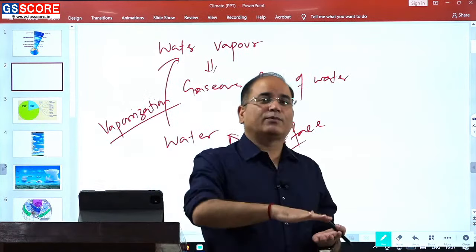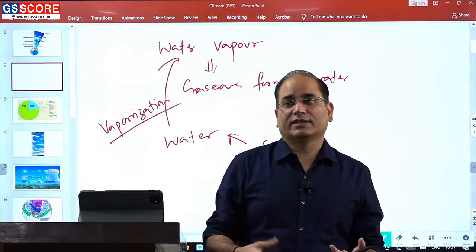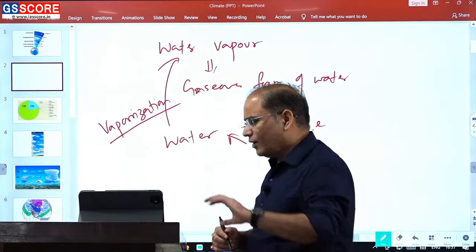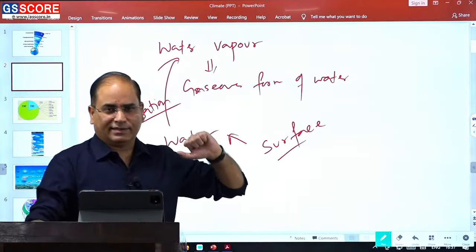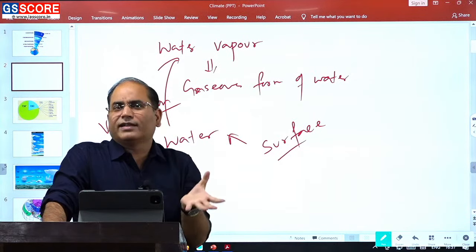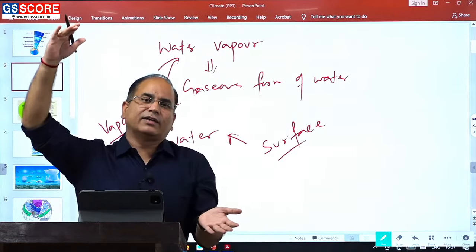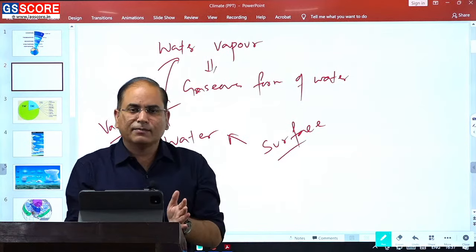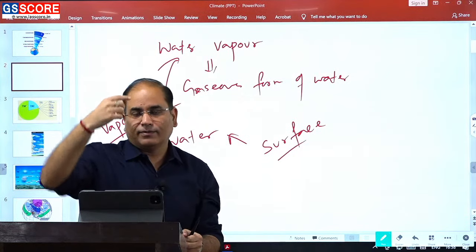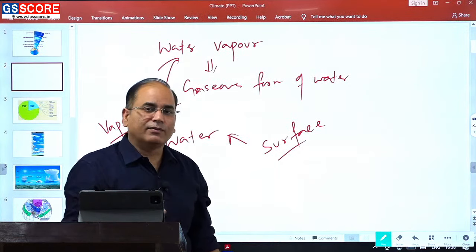And if the source of water is on the surface, obviously the higher amount of water vapor will be present on the surface. Let's say the question is asked: where will the proportion of water vapor be higher, on the ground or in the atmosphere above? You need not think of anything. Don't bring complexity, like matching low latitude surface and higher latitude atmosphere, nothing like that. Keep it very simple: whenever there is an increase in altitude, the source of water is on the surface, so as you go upside, definitely the amount of water vapor decreases.